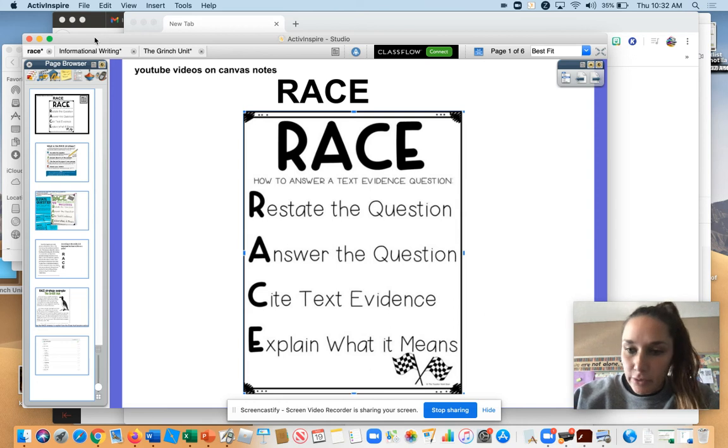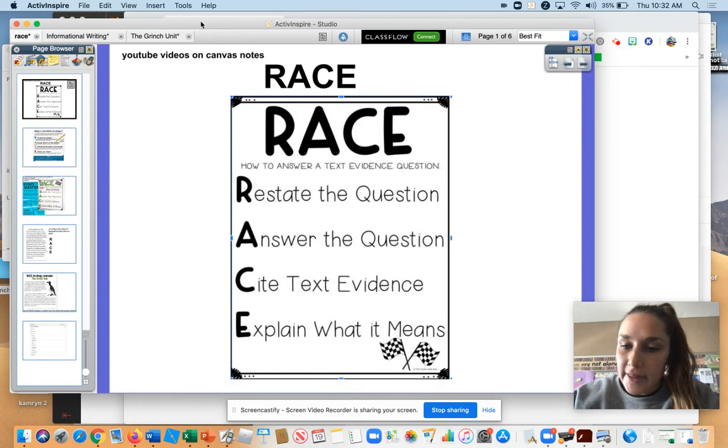The next lesson we're going to work on is all about RACE, R-A-C-E. And this is a formula that we use when we answer questions. So let's say the question is, how did the animal become extinct? We would use RACE to walk us through the steps to have a well-developed answer.